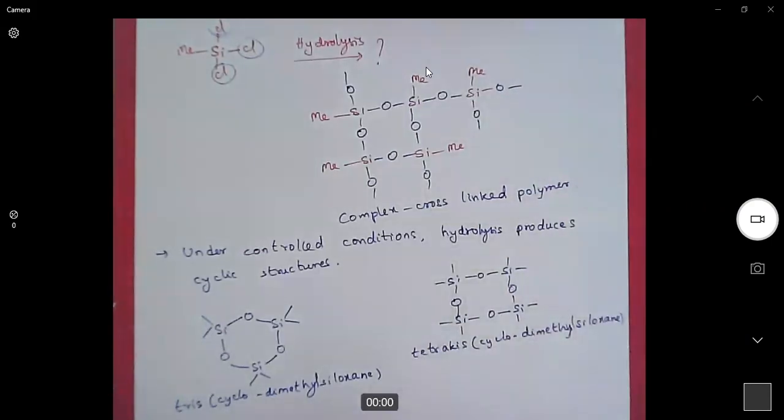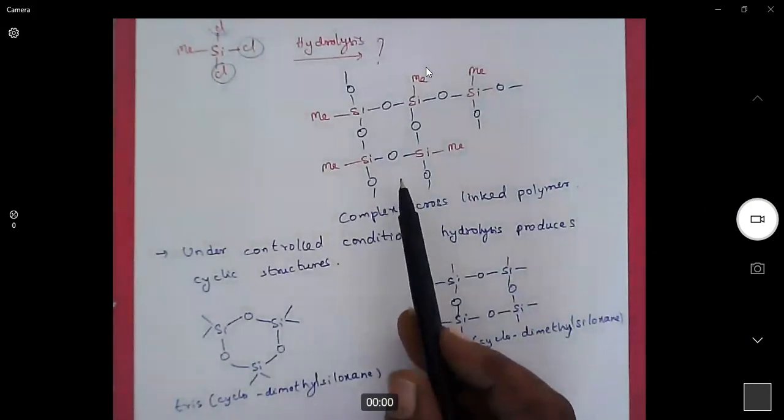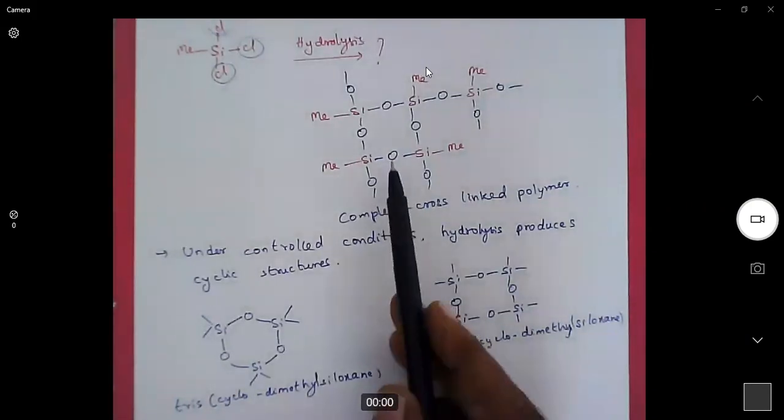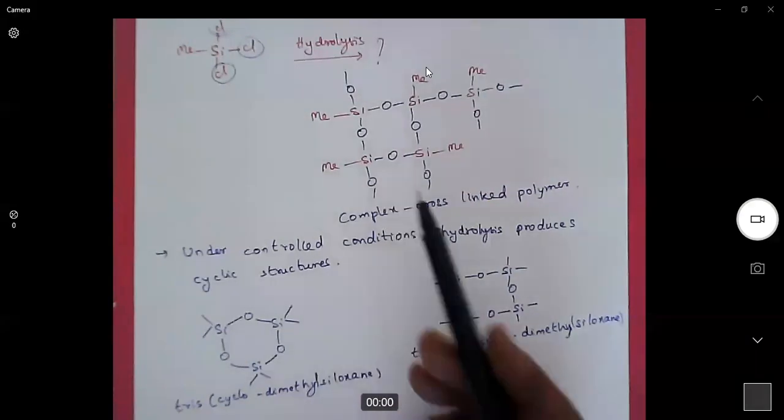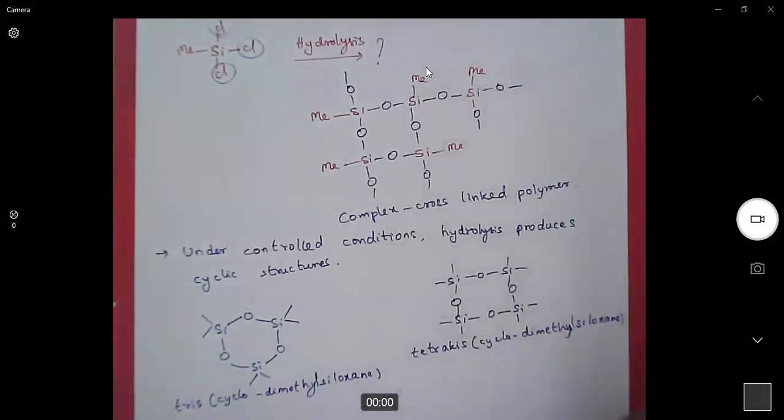So these types of structures are also possible under controlled conditions. Now, you see, once the silicone is generated, is there any possibility to add more oxygens?